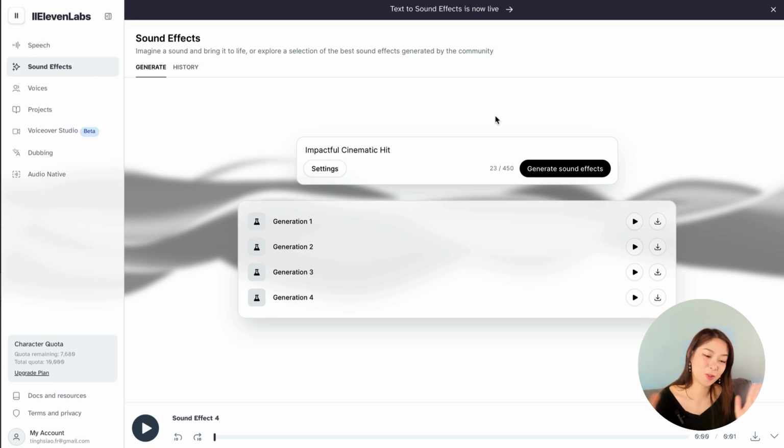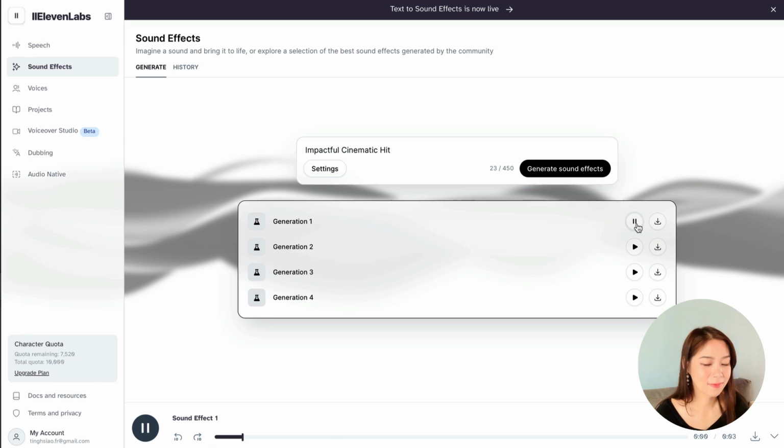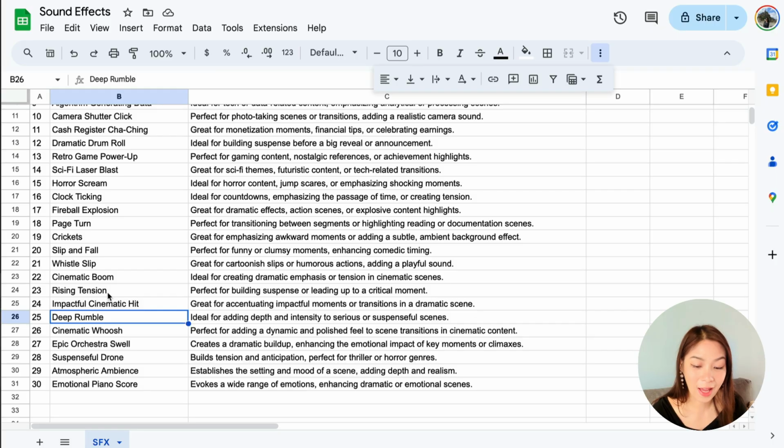And finally, let's try some cinematic ones in case you want to do something for films or short movies. All right. Oh, cool. Oh, wow. Oh, this one is good. I want something like deeper. So kind of like this one. This is quite good also. So I have other cinematic ones. Let's try a few.